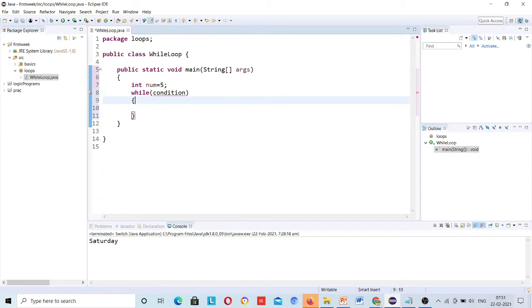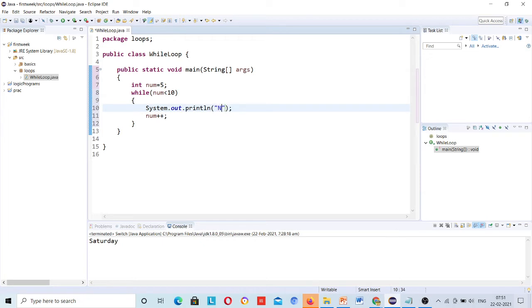So I want here that while num is less than 10, until the number is less than 10, then number plus plus, and just need to print number.